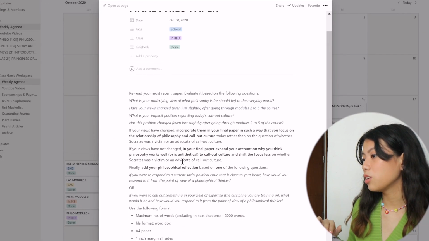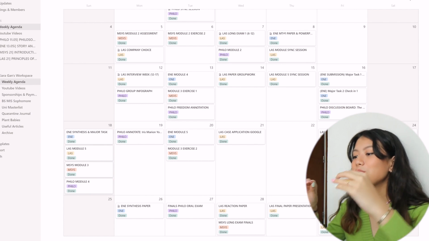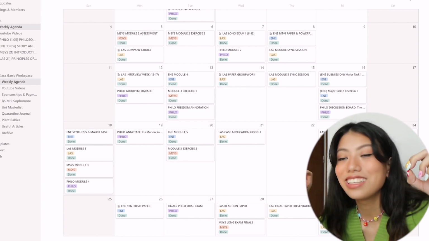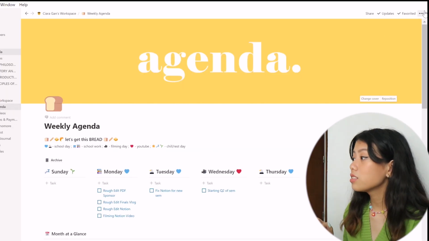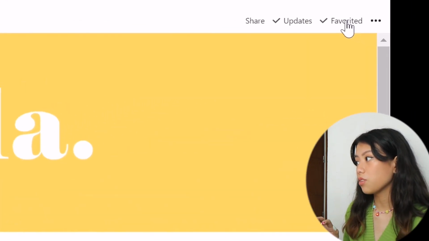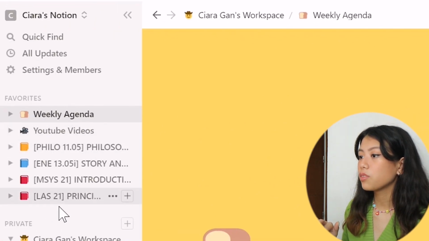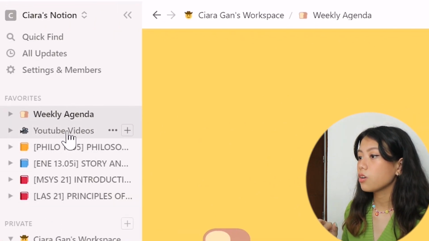And then you can also add your teacher's notes on what you have to do over here. Look at my whole space. Like, everything says done. How satisfying is that? So you can also add things to your favorites. How you do that is you go to the upper right and click favorite, and it will show up on this side. As you can see, I also added my different classes on this side,